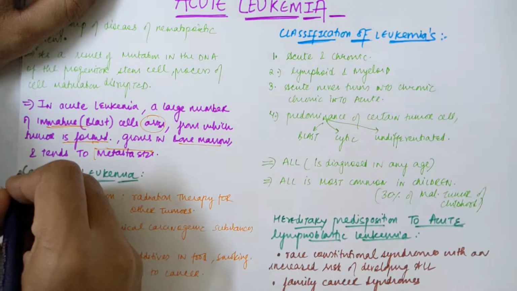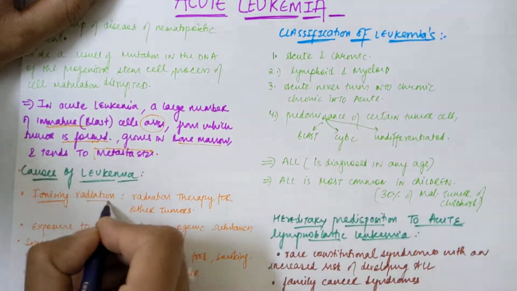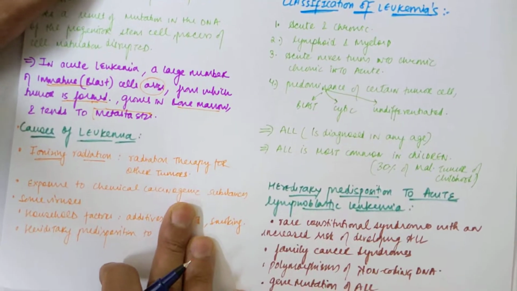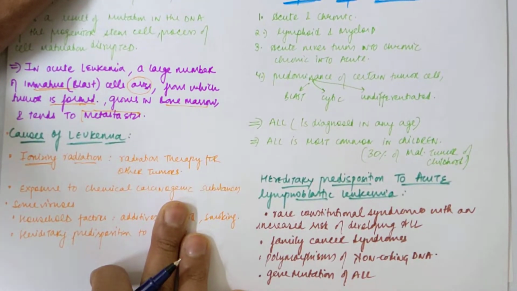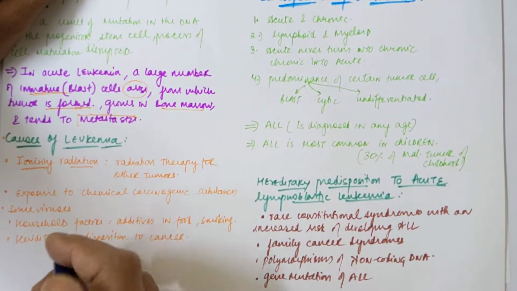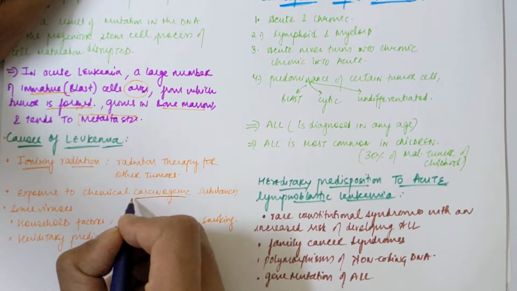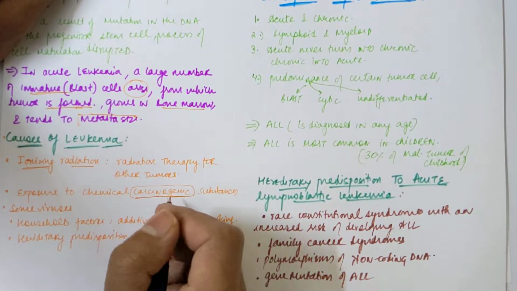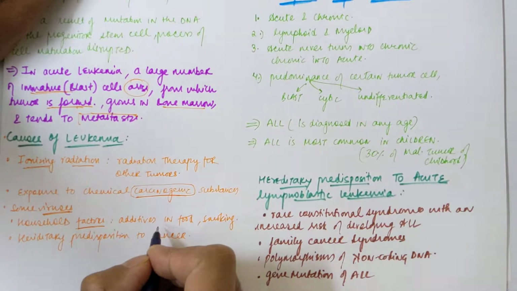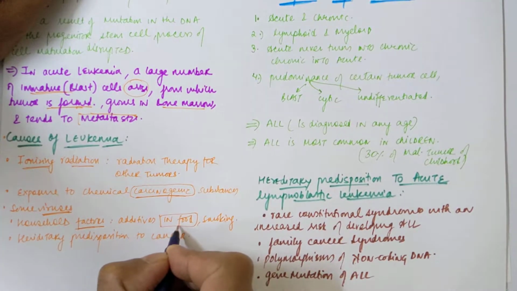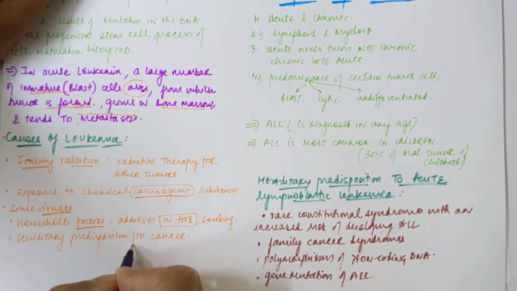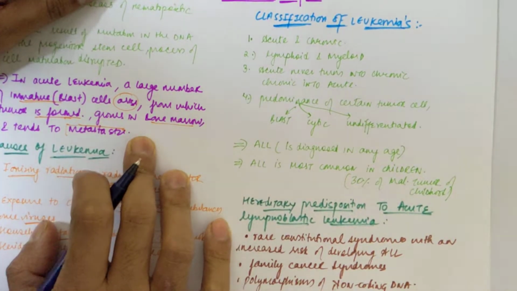Now, what are the causes of leukemia? First is ionizing radiation therapy. If the person is undergoing radiation therapy for any type of tumor or cancer, the person has a chance to develop acute leukemia. Or any exposure to carcinogenic substances, some viral diseases, household factors like artificial additives in food, smokers, and hereditary predisposition to cancer, any family history.